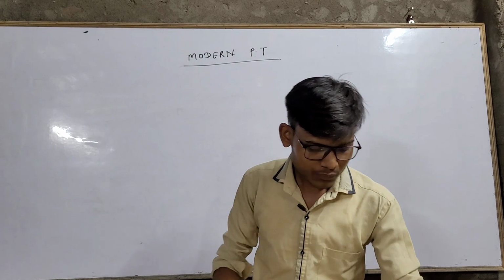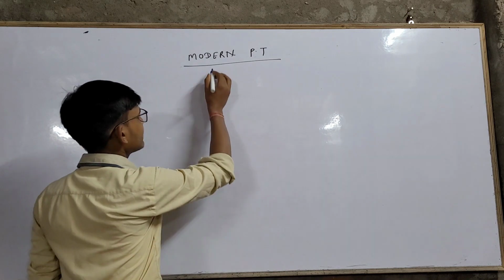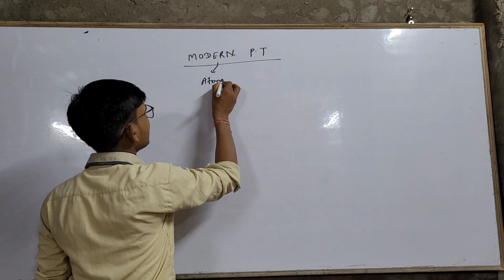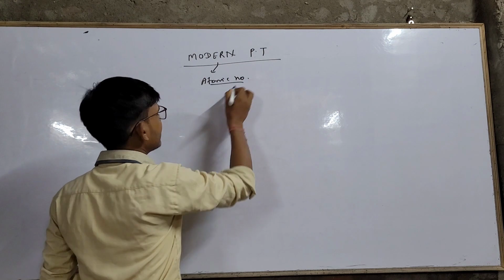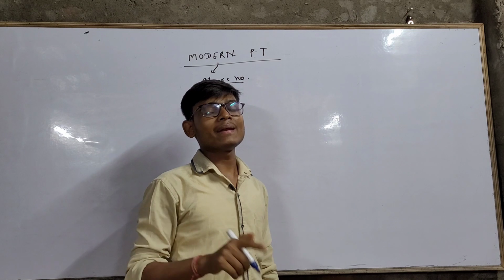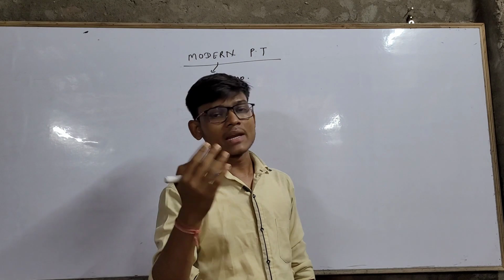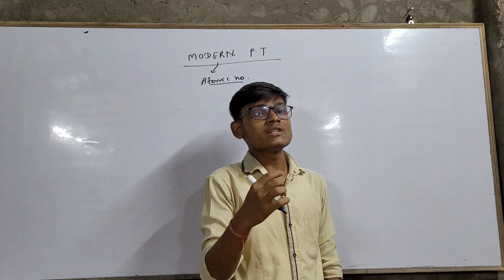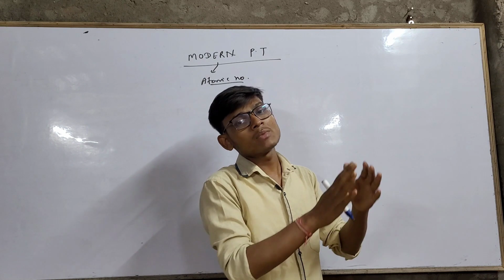So first of all, the modern periodic table is based on atomic number. Mendeleev's periodic table was based on atomic mass, and he said when we arrange elements according to increasing order of their atomic masses, then after a fixed interval we get elements of similar properties.